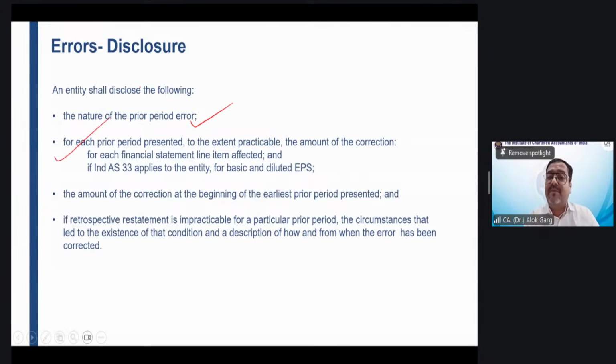For each prior period presented, financial statement item reconciliation: balance sheet reconciliation of the comparative year, third balance sheet, P&L reconciliation, earnings per share. And if the retrospective restatement is impracticable for a particular prior period, for example, we have not been able to correct this error for the last 15 years, we have been able to correct this error from the last 8 years only, you need to disclose this fact, right?